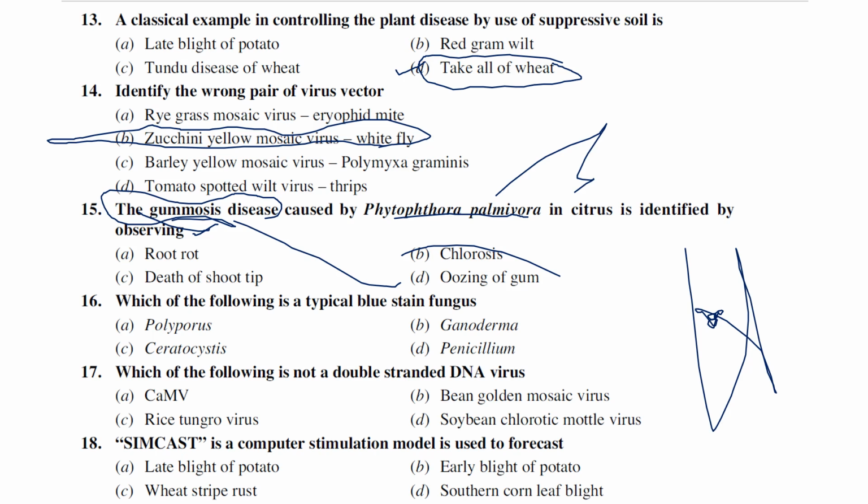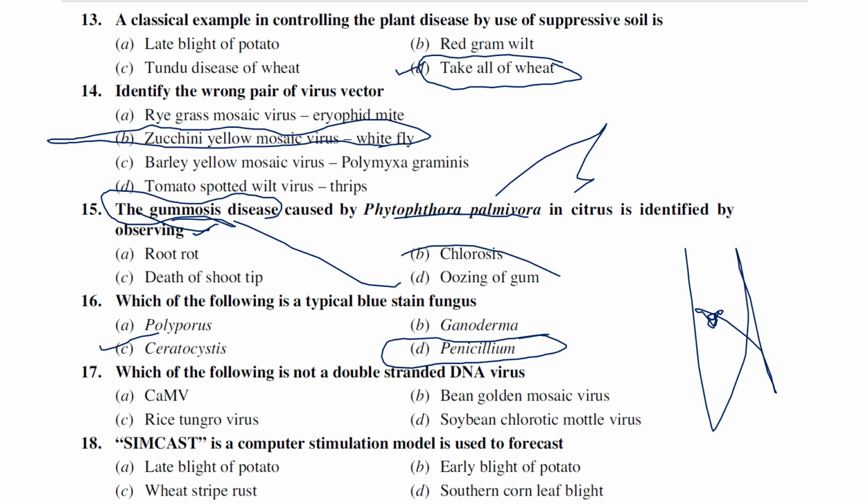Which of the following is a typical blue stain fungus? Polyporus, Ganoderma, Ceratocystis, and Penicillium. Probably Ceratocystis. There is a fungus called Penicillium italicum, I think, that is a blue mold fungus, but for the blue stain they're asking, probably Ceratocystis, I think so.